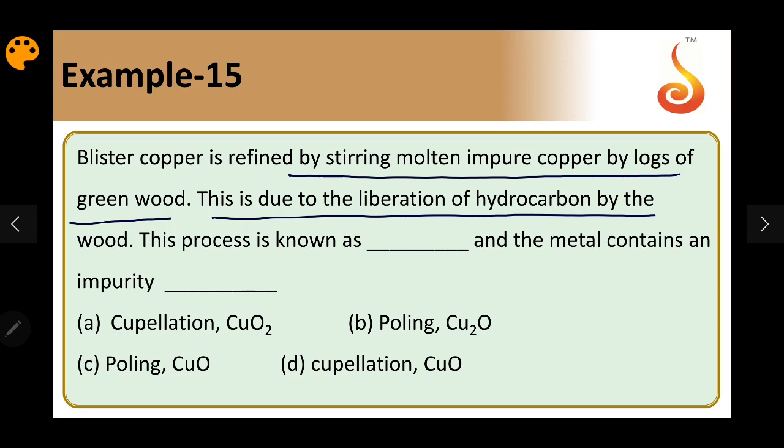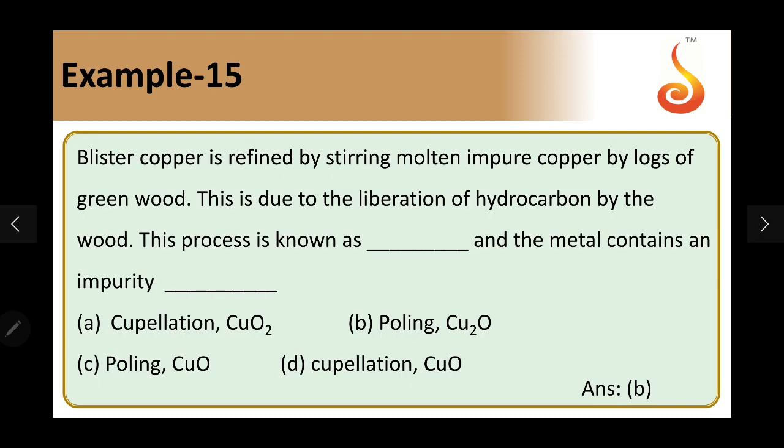So answer should be poling, and the oxide impurity for copper is cuprous oxide, that is Cu2O. So answer should be B. So you can see the solution, the answer key, it's going to be B. So it's called poling, and the impurity is cuprous oxide.